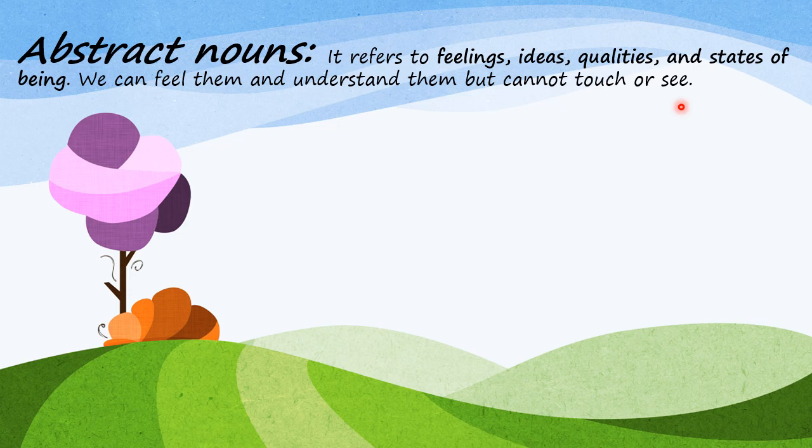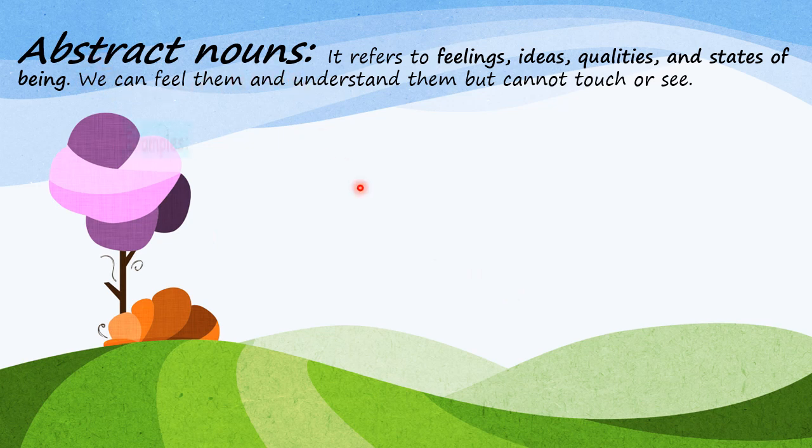To everybody. So, children, for example, different stages of life like adolescence, childhood, old age. So these are the different stages of life. Feelings like joy, anger, fear. So these are the different feelings. Qualities: beauty. Beauty is a quality. Honesty. Honesty is a quality. So these are a few examples of abstract nouns.